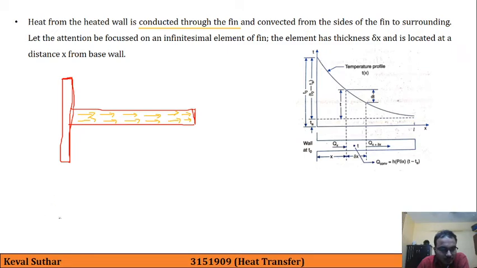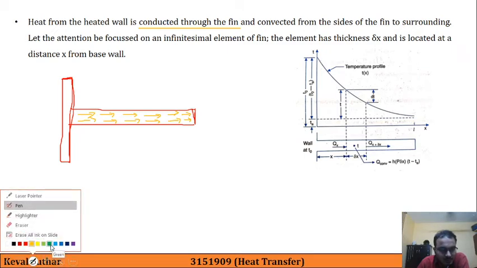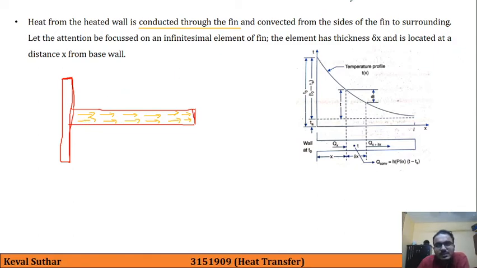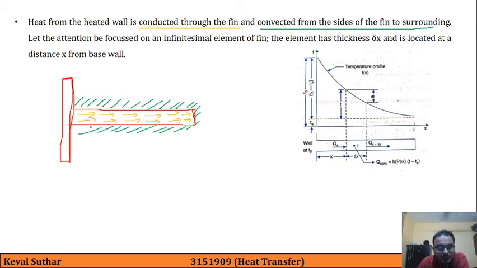And the next one is that it is convected from the sides of the fin to the surrounding. So it will be this portion, this will be the convection part. So there are two ways in which this is happening. First is conduction through the fin, and second is convection from the surface to the surrounding, that is shown with these green lines.